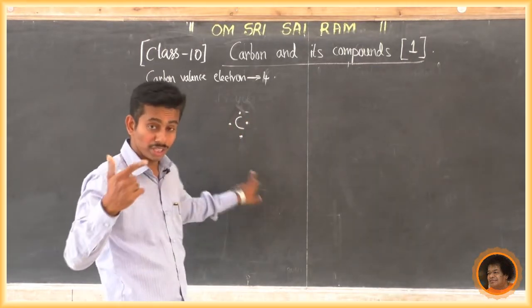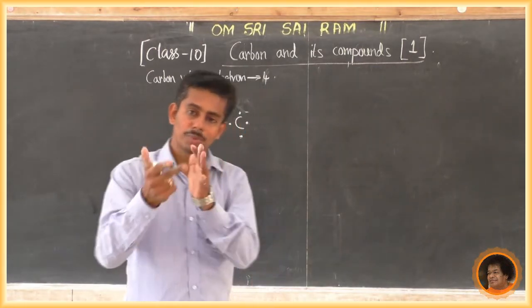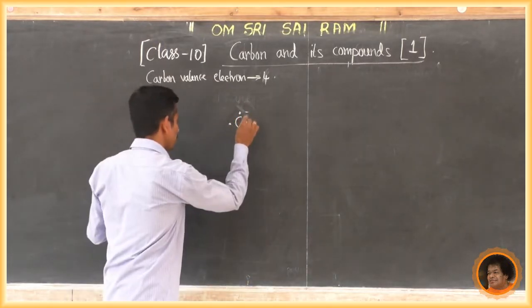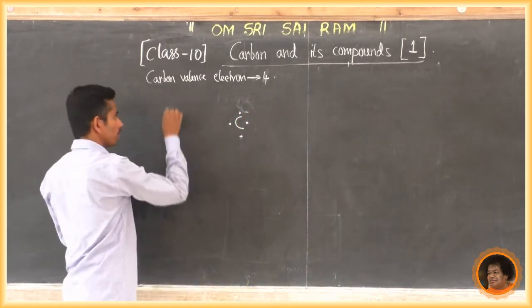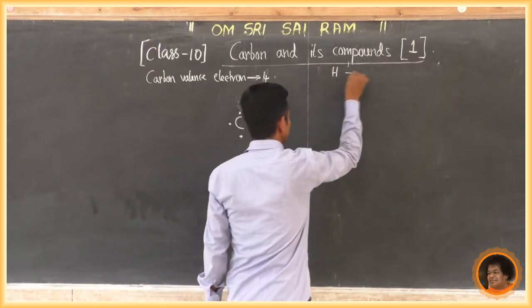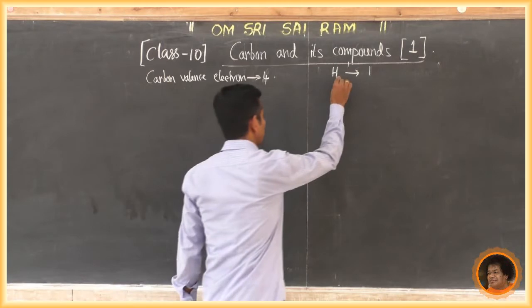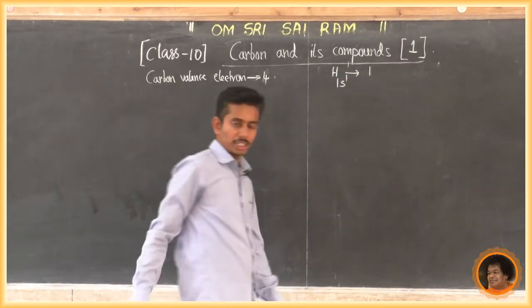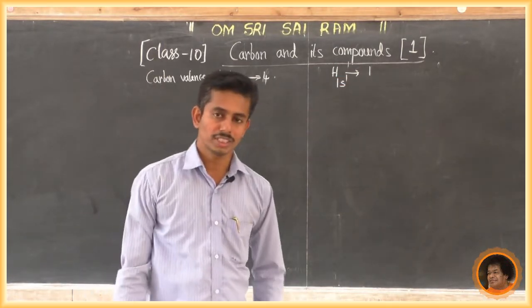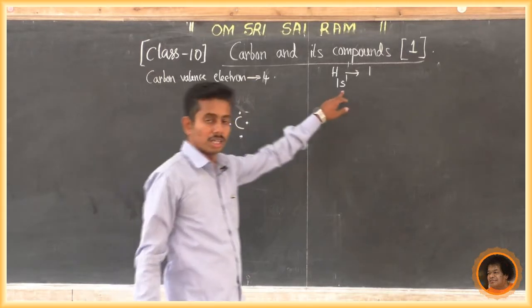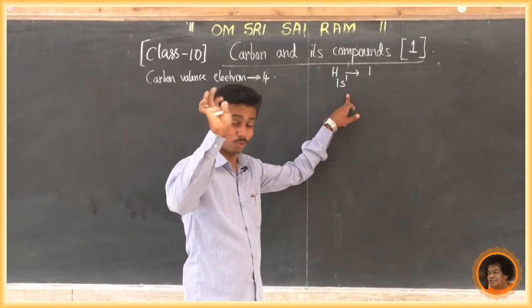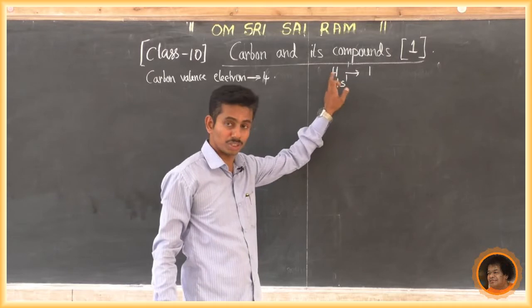They share electrons with carbon or other elements. For example, hydrogen, we know that. Hydrogen has atomic number 1, so if we write the electronic configuration, it becomes 1s1. What is the valence electron count present in hydrogen? Only 1.